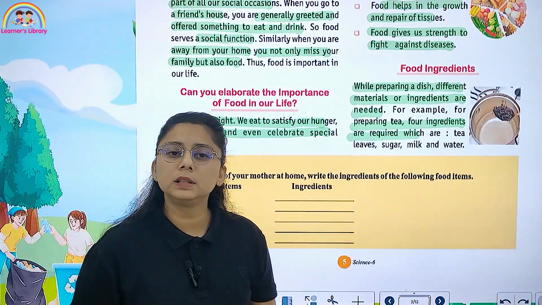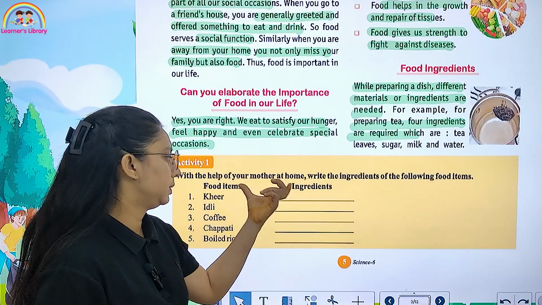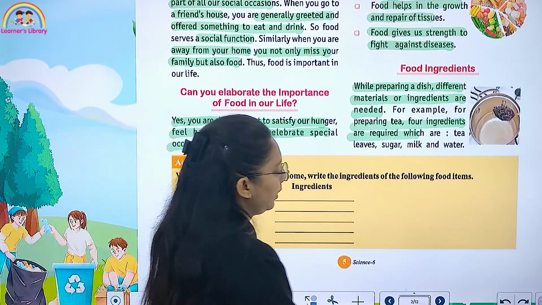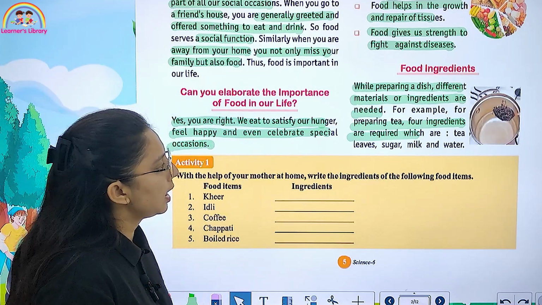Now here you have to write the ingredients that your mother used for making these items: ghee, idli, coffee. You have to write that.